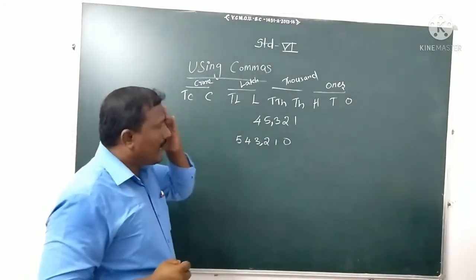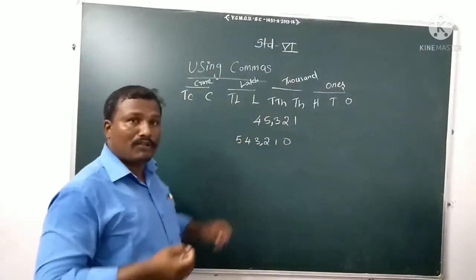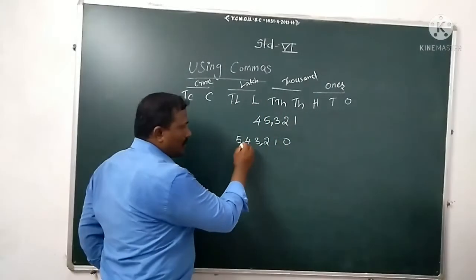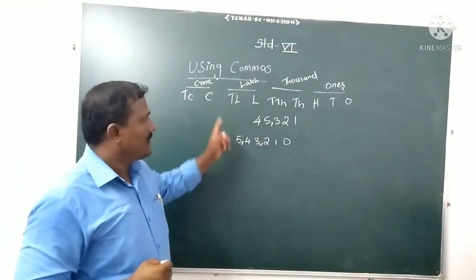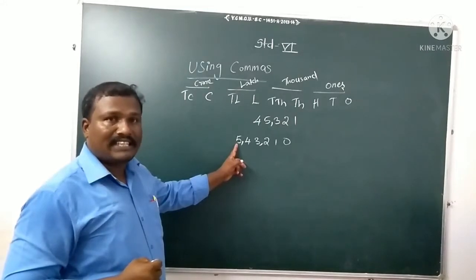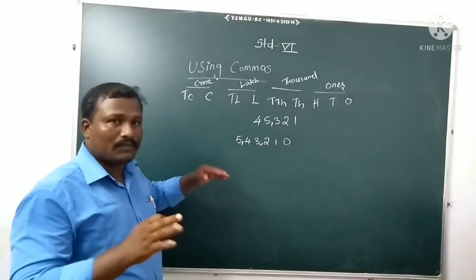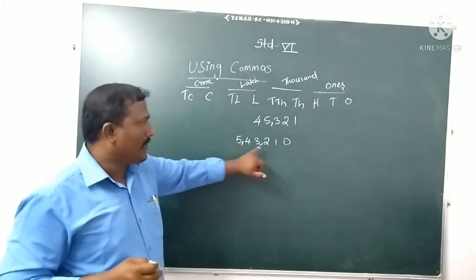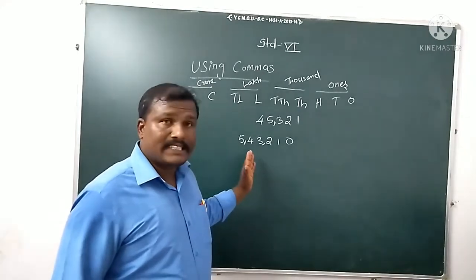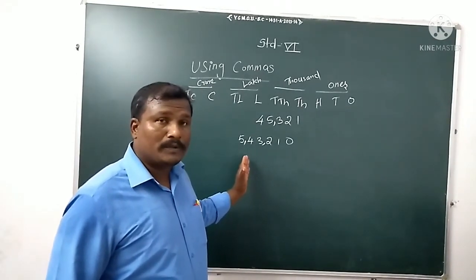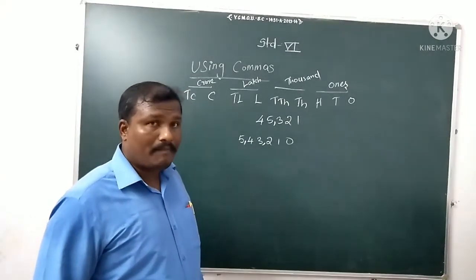Next, the second period: thousands, ten thousands. You have to give the second period. After that, lakh, ten lakh. But here there is only 1 digit in the lakhs place, and no ten lakhs digit. So no need to give a comma, just leave it. So I give 2 periods. It's a 6-digit number. We discussed how to give commas for a 6-digit number.